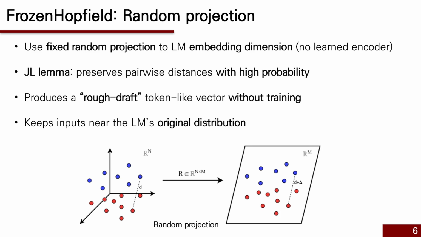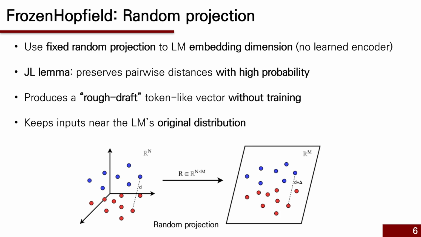If we trained a neural network encoder, it might produce vectors that drift off manifold, far from anything the language model was exposed to during pre-training. Instead, HELM uses a random projection. This approach requires no training and still preserves the important structural properties of the input.